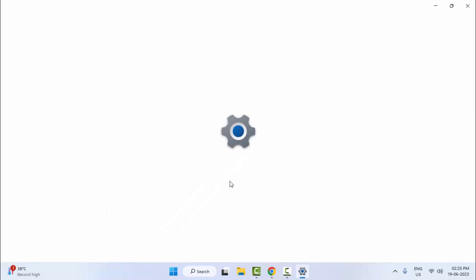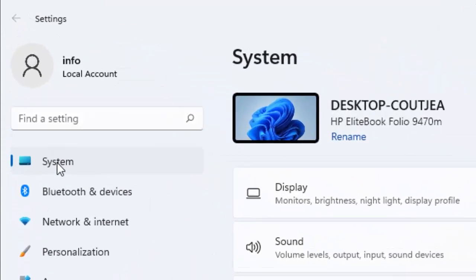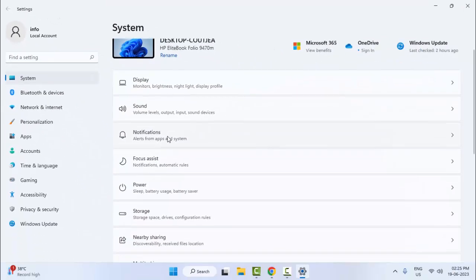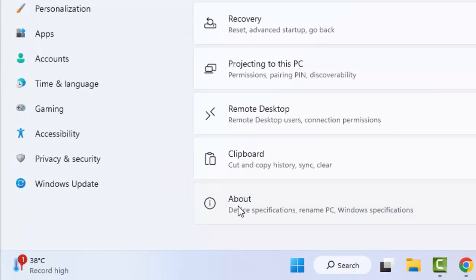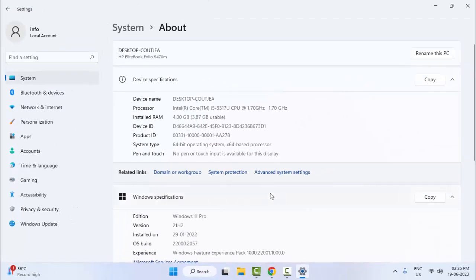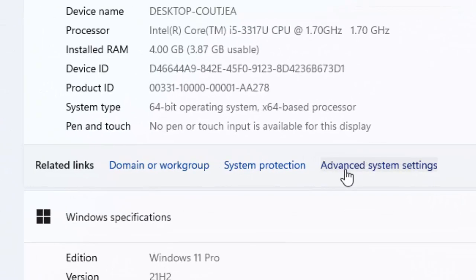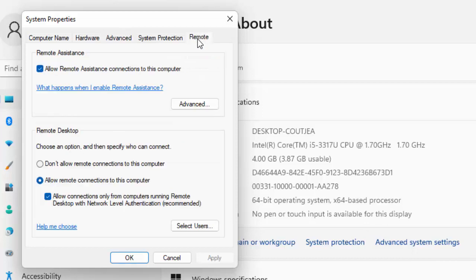Wait here, guys, for the settings to open, and now select the system option and scroll down here, select the last one, about, and click on it. And next, guys, you select the advanced system settings, click here. Next select here remote, go to the remote tab.